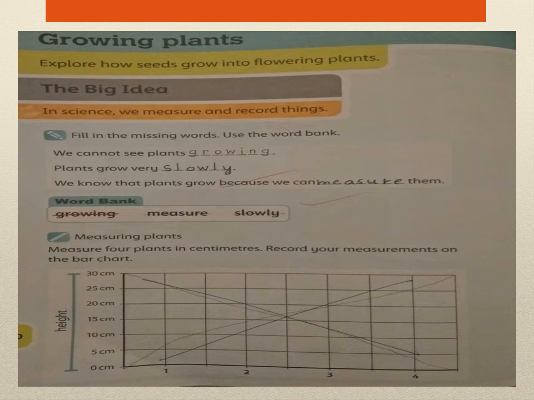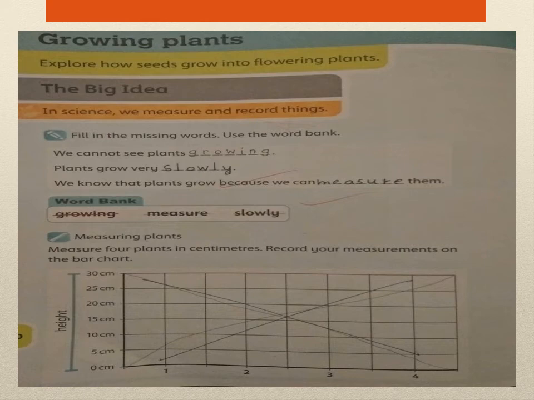In science, we measure and record things. Yes, in science, we measure things and then we record. The same thing you can do if you go outdoors to any garden or your home garden. You can see different plants, you can number them, and then after some days you can see which plant grows to which height in how many days, and you can record it in your rough copy.